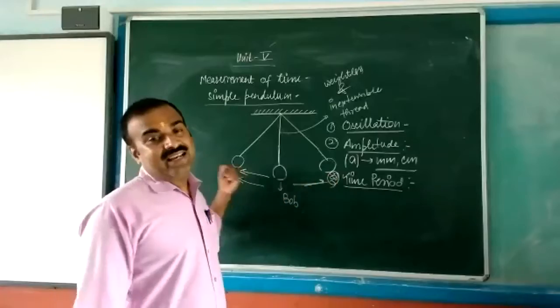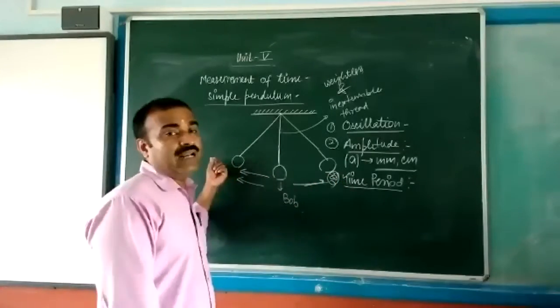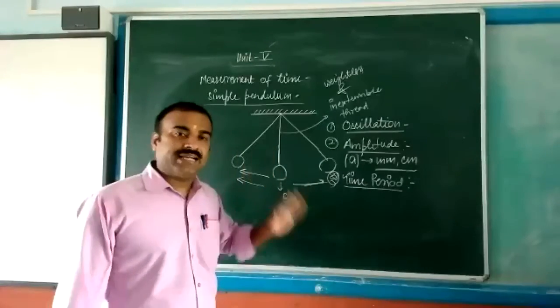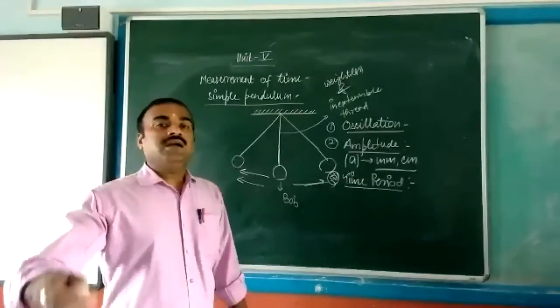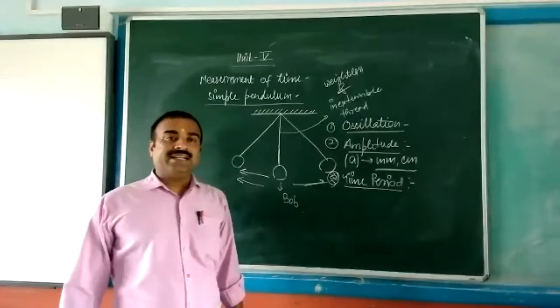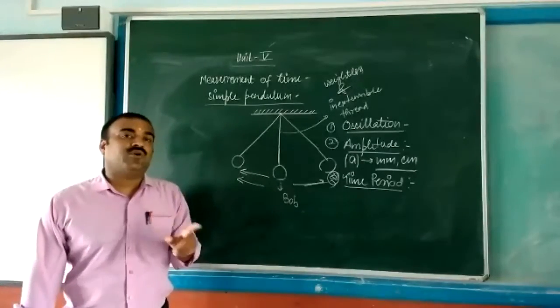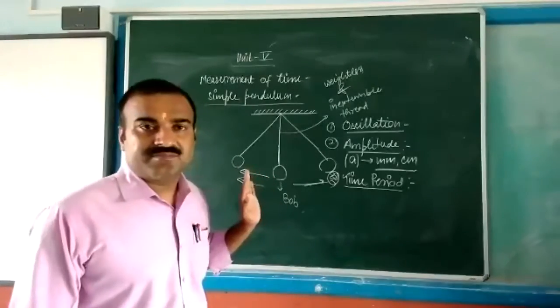Whenever any body is oscillating freely, then for one complete oscillation, whatever the time taken is called the time period. If any body is oscillating freely, then for one oscillation, whatever the time taken is called what? Time period. Clear?